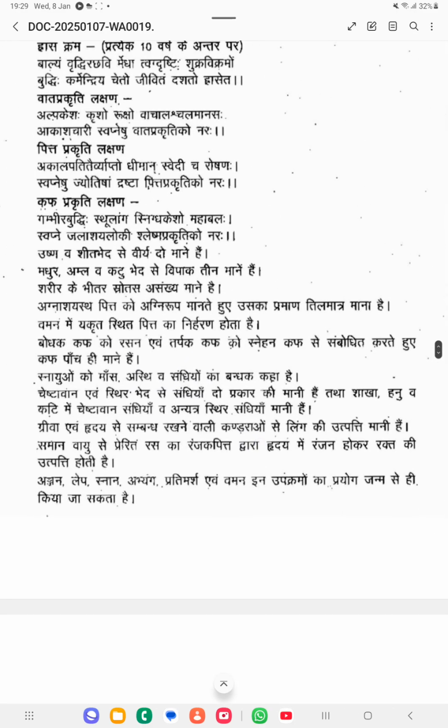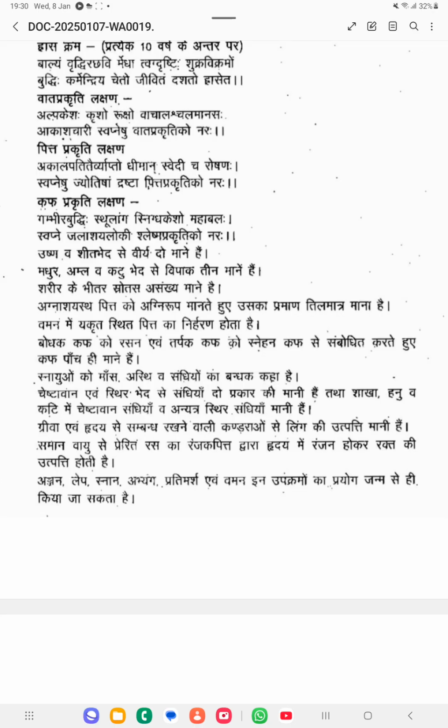Next he has mentioned Prakriti Lakshana: Vata Prakriti, Pitta Prakriti, Kapha Prakriti Lakshanas. So Vata Prakriti Lakshana is Alpa Kesha, Krisha Ruksha, Bahu Jalpa Chala Manasa, Akasha Chari Swapneshu, Vata Prakritiko Naraha, which means very less hair will be there, and the patient will be Krisha, very slim in size, Rukshata will be there. Always they will have easy fluctuations. So that you can see in the Vata Prakriti Lakshana.